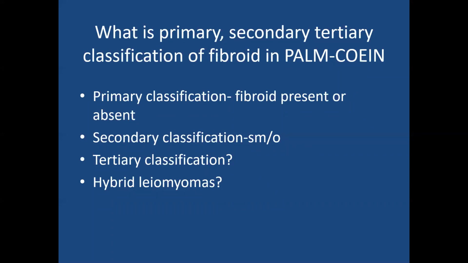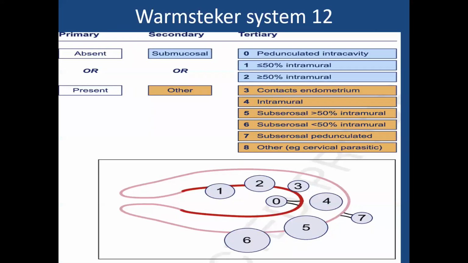If it is a submucosal fibroid, you put SM within the brackets by the side of 1. If it is others, that is other types of fibroids, like intramural fibroids, you have to write O. O stands for others. Then what is tertiary classification? Can anybody tell what is the name of the tertiary classification of fibroids in PALM-COEIN? It is called the Wamsteker system of classification.